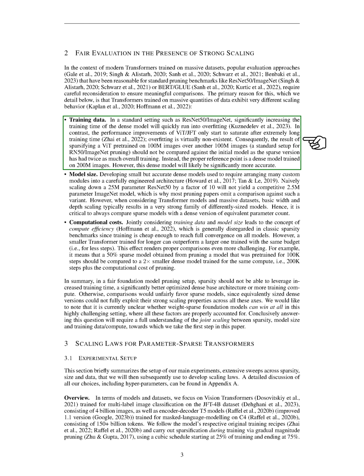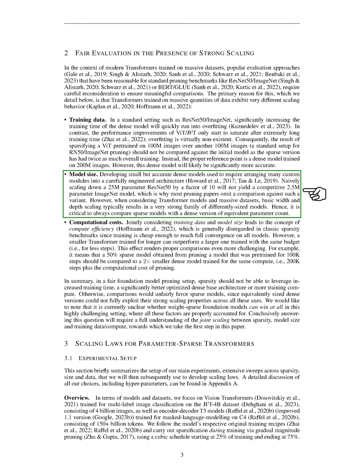So, if you sparsify a ViT pre-trained on 100 million images over another 100 million images, a standard setup for RN50 ImageNet pruning, you shouldn't compare it against the initial model because the sparse version has had twice as much overall training. The correct reference point would be a dense model trained on 200 million images. But this dense model will likely be more accurate.